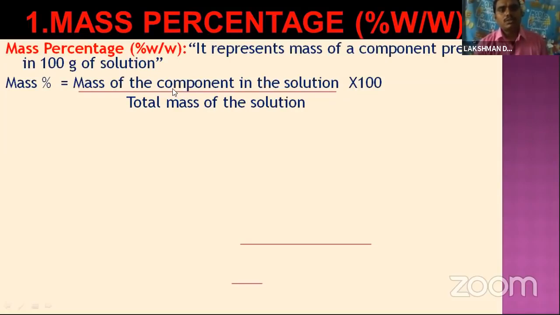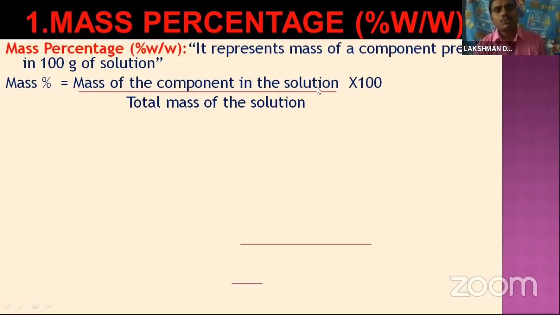Okay, understood? Once again I will repeat: mass of the component means we take the weight of the solute, and total mass of the solution means the weight of the solute and solvent. Above we take only the solute, and below we take solute and solvent both.